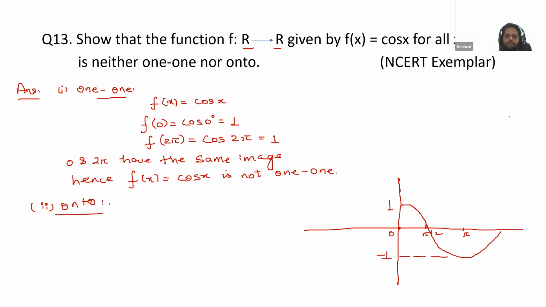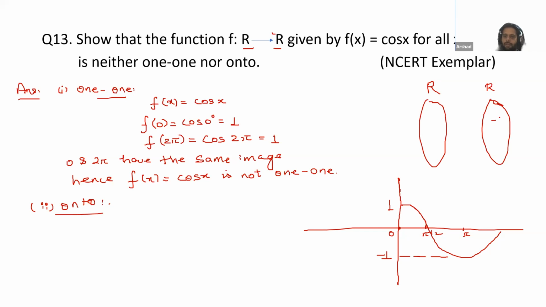Now we need to prove that this is not onto. Onto means if we check both the sets, here we have R and here we also have R. The function is from R to R. If you check the graph of cos x, the value of cos x lies between -1 and 1.